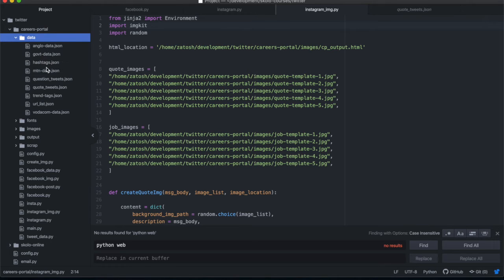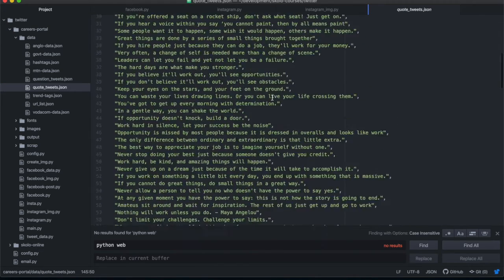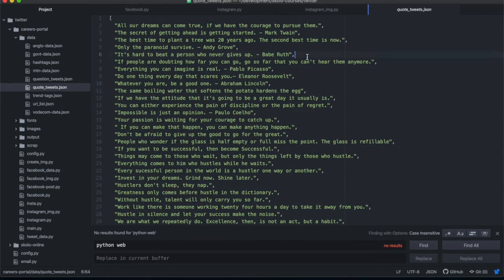We've got content for MTN jobs, and we've got content for questions and quotes. Okay, so let's just do quotes for now, so that I can simplify this for people that are not interested in the other stuff. I've got a long list of interesting quotes, and every time I get a chance, I will add another quote onto it, and I'll keep my own database of quotations that I'm going to be posting on my social media.